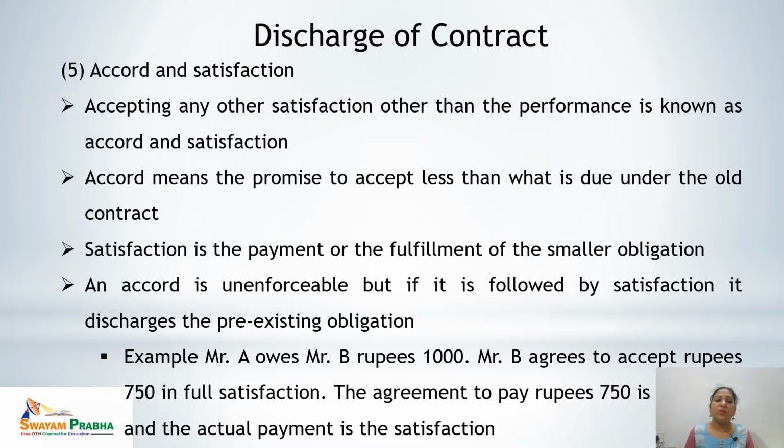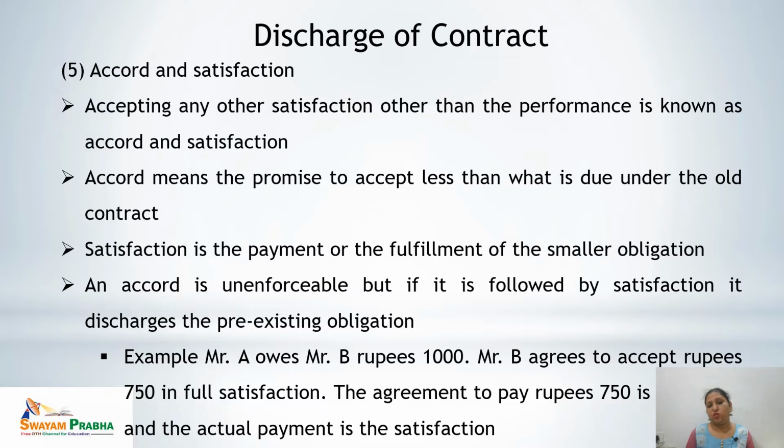But if we talk about satisfaction, satisfaction is the payment or the fulfillment of the smaller obligation. So accord is unenforceable, but if it is followed by satisfaction, it discharges the pre-existing obligation of both of the parties. Let's see the example. Mr. A owes Mr. B rupees 1000.